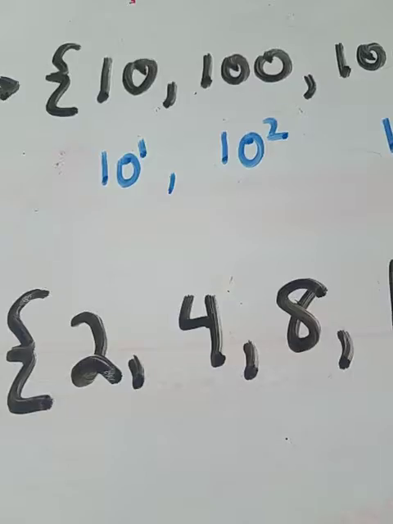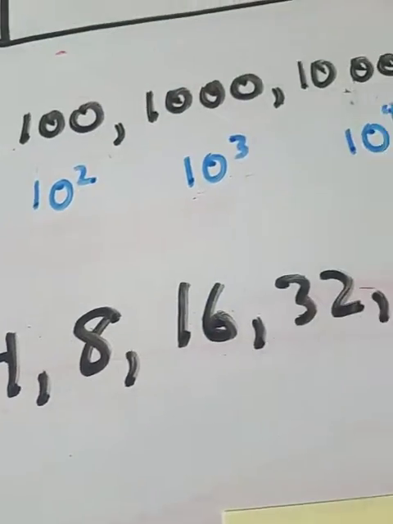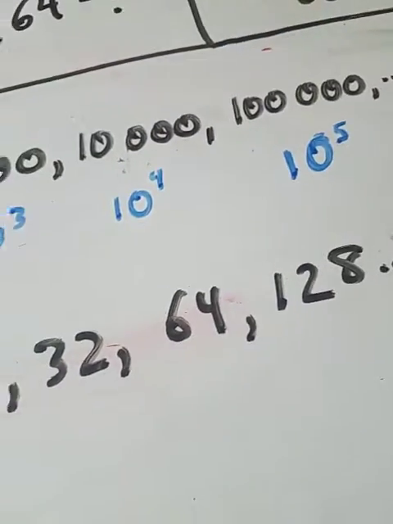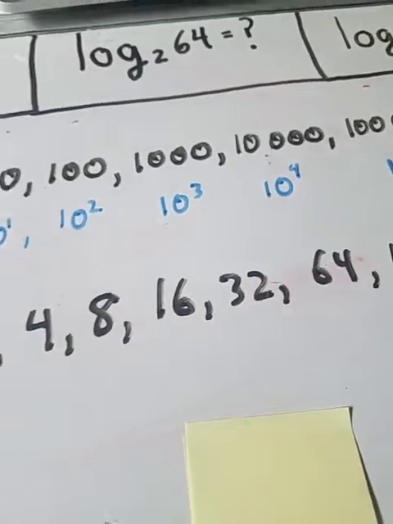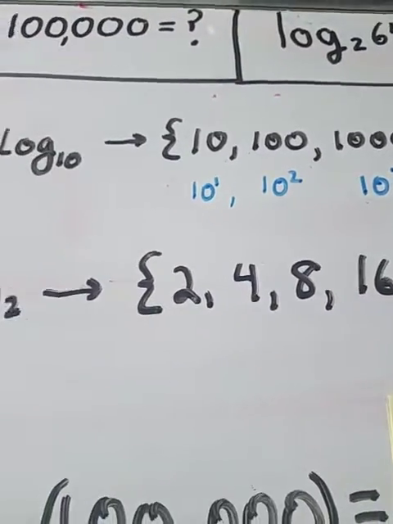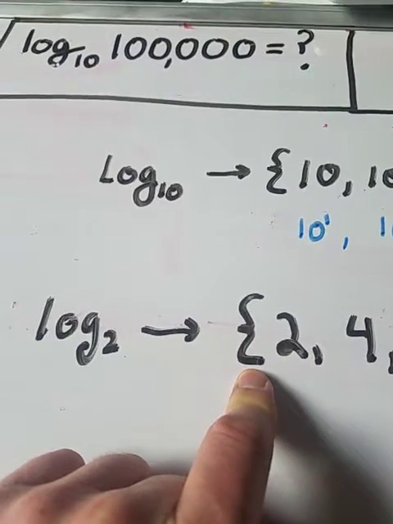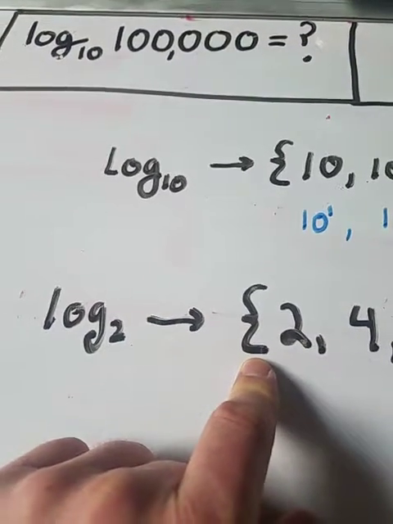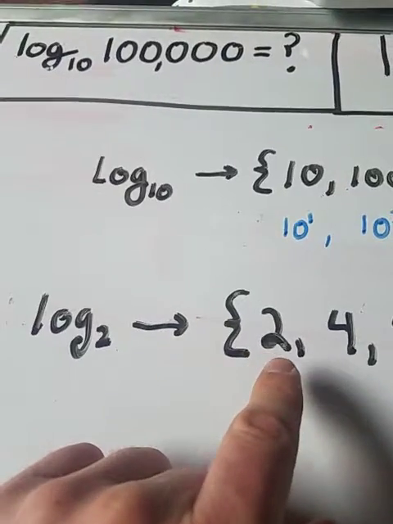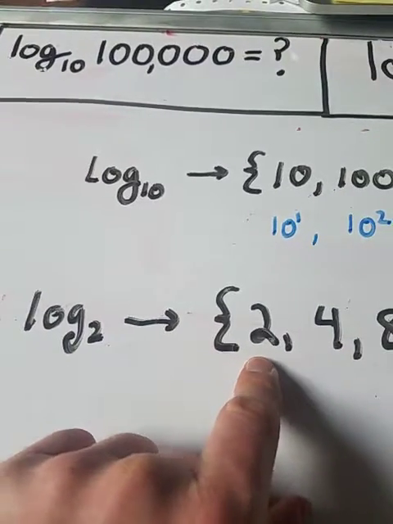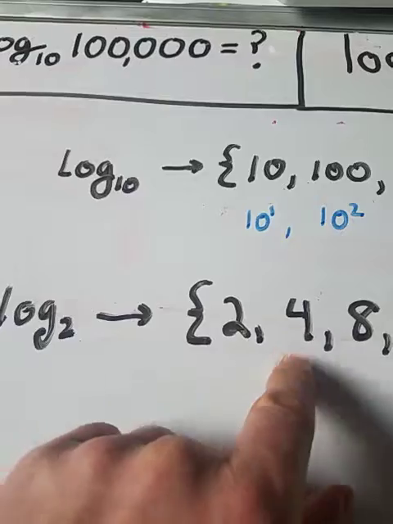And this is the list: 2, 4, 8, 16, 32, 64, right? Now, you may recognize already that these are powers of 2, right? Because here's 2, and you multiply this by 2, and you get 4. Multiply this by 2, you get 8.